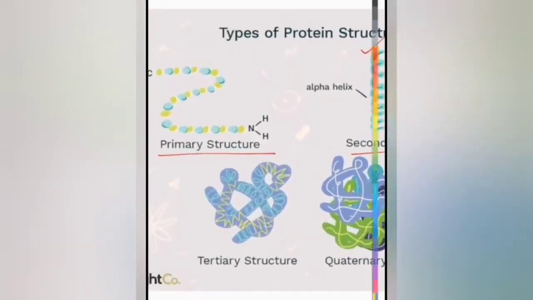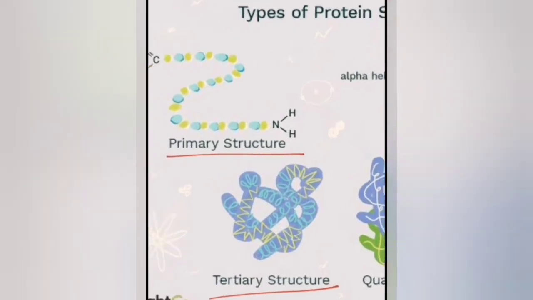Moving on to the third level, that is the tertiary structure, and this is the three-dimensional structure. We all know 3D, right? 3D means three dimensions are there. So this is a 3D structure of protein which results from a large number of non-covalent interactions between amino acids.